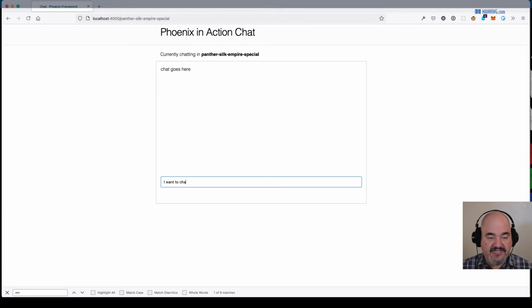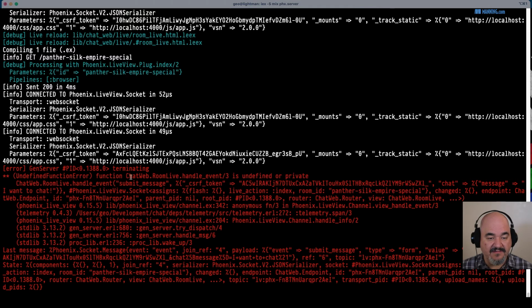So I want to chat. What happens if we hit enter here? You saw that spinning wheel and it crashed. If we go back to our server logs, you can see that it crashed. The reason was because we don't have a handle_event for submit message. Just like when we had the click for the button to go to the random chat room, we don't have the ability to submit the message quite yet.